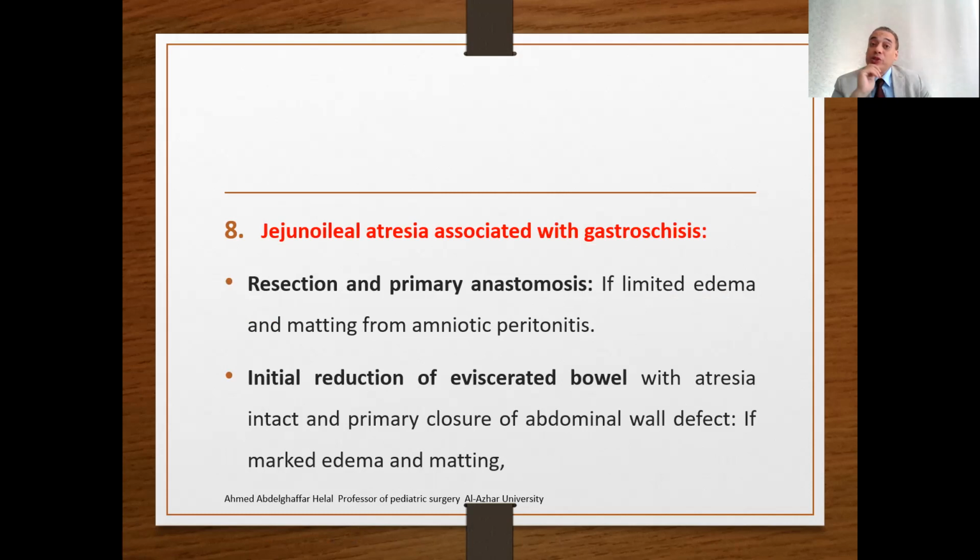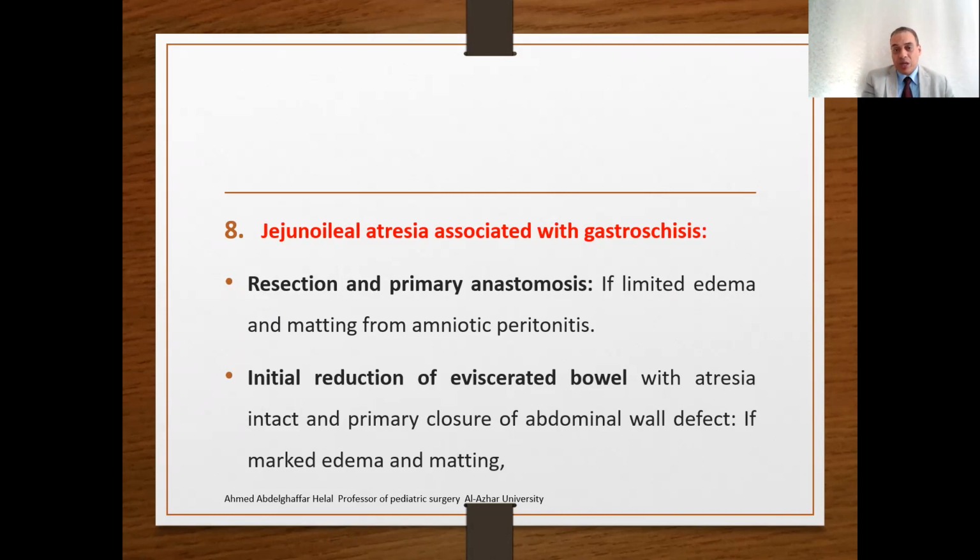Jejunal atresia associated with gastroschisis. You may have a baby or newborn with gastroschisis and there is atresia. So there are two options. Number one, resection and primary anastomosis. You resect and perform primary anastomosis if there is limited edema and matting from the amniotic peritonitis.